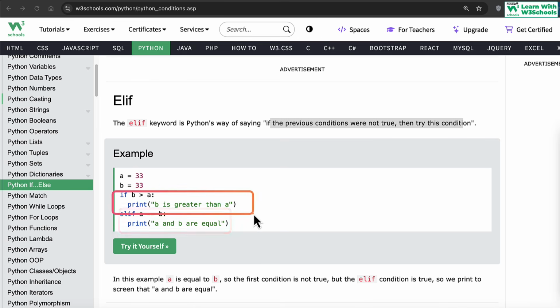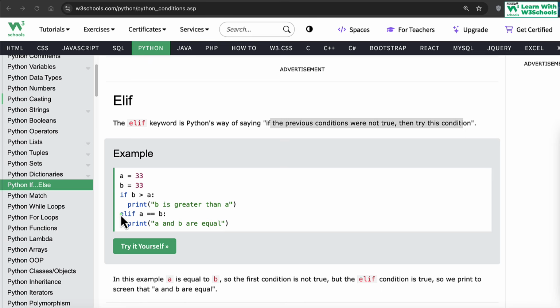If this becomes true, then that's it. Then this whole block will be ignored and it will not be executed. If this condition is true, the elif statement will not execute because this is already true. However, in case this condition becomes false, then elif will re-evaluate another condition and say, huh, if that doesn't work, let me try this one. So that's where the conditional logic comes into play.